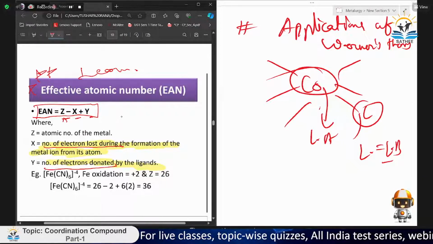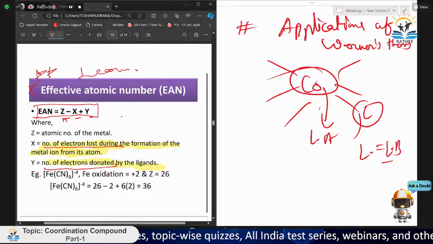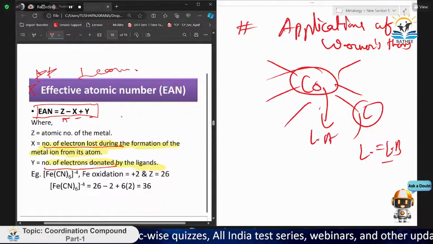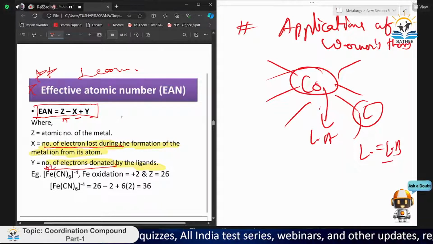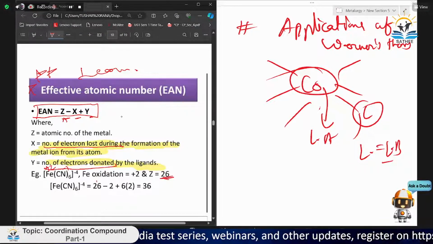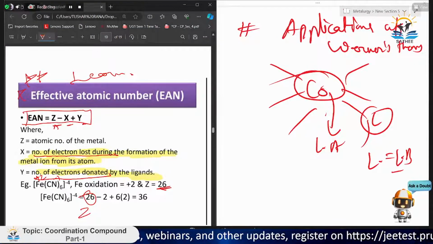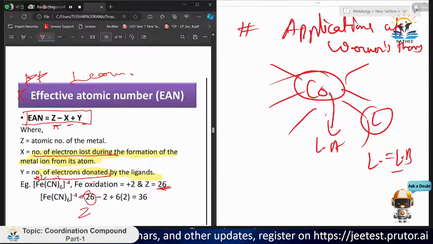For example, we have given Fe(CN)6 4-. The oxidation state comes from x plus 6 times -1 equals -4, and equating, the Fe oxidation state comes +2. CN is -1, and Z is 26. Now how many electrons are lost due to that oxidation state?